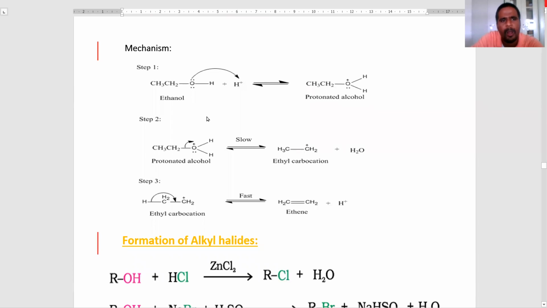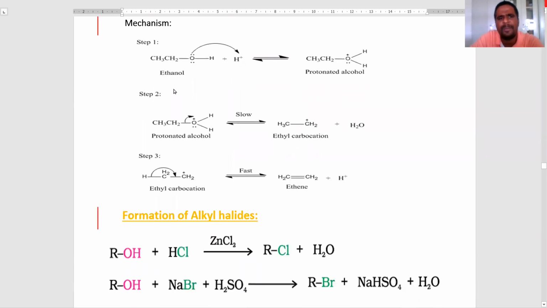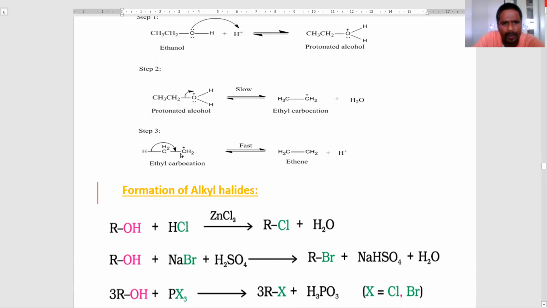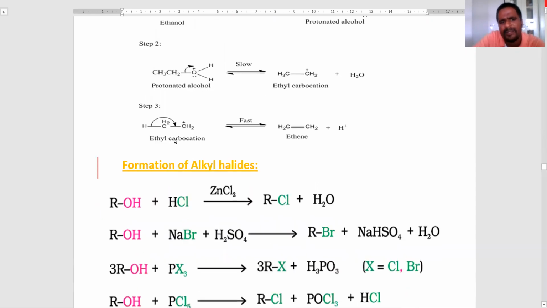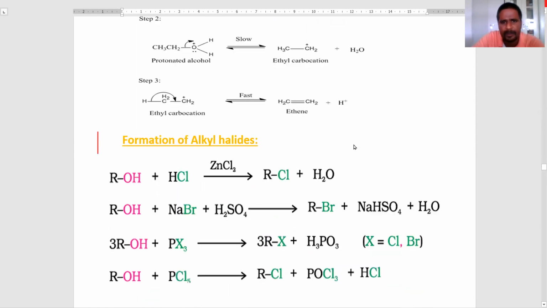Now see the mechanism, how the olefins are formed. The first step is protonation. In the alcohol, the oxygen atom picks up the proton to form the protonated alcohol. From this protonated alcohol, the second step is elimination of the water molecule to form the carbocation. This is the slow step. From the ethyl carbocation, the third step is elimination of the proton to form the olefin. This is the dehydration of the alcohol.